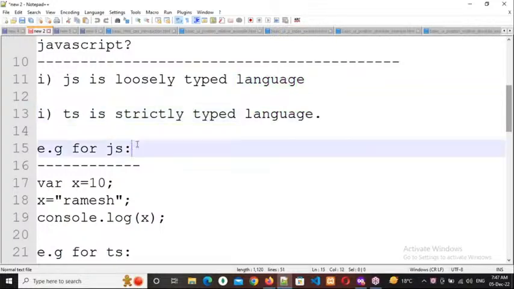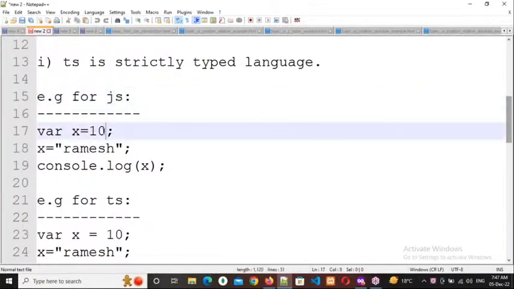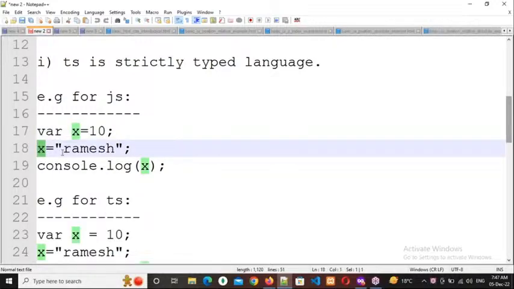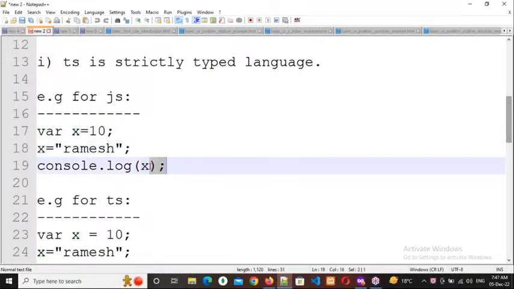For example, in JavaScript: x equal to 10, x equal to Ramesh, and console.log x. See here, I want to deal with the data 10, and it is assigned to a variable called x. The next time, I do x equal to Ramesh, console.log x.